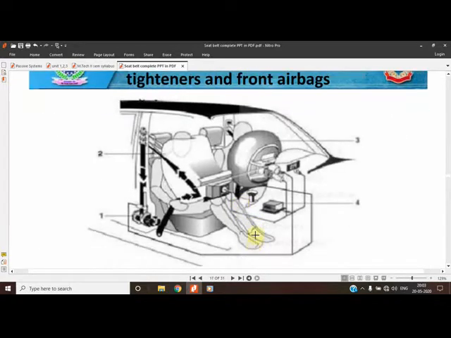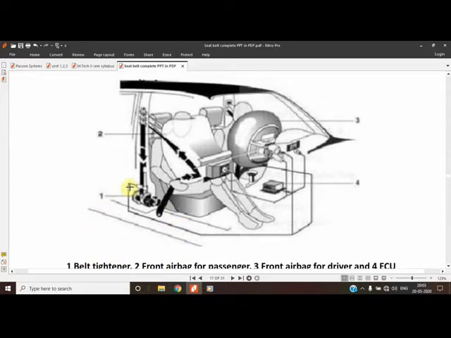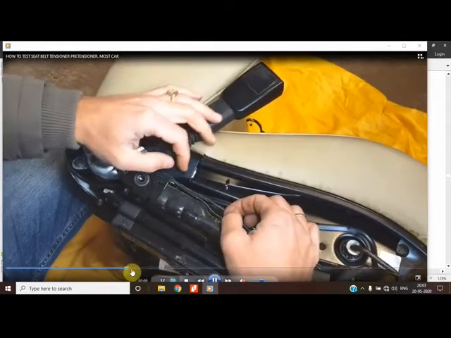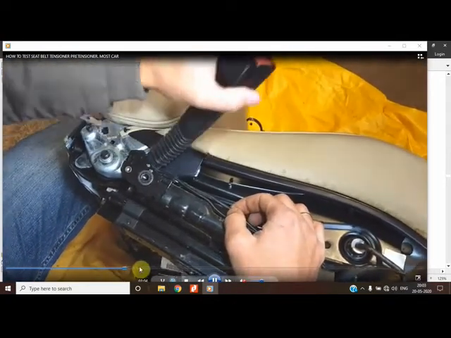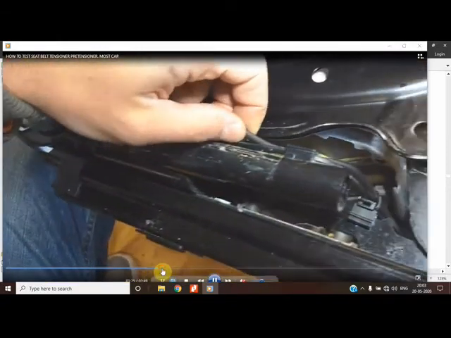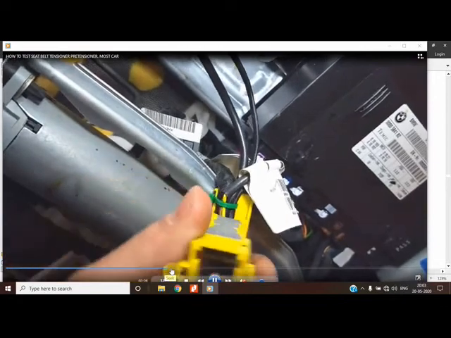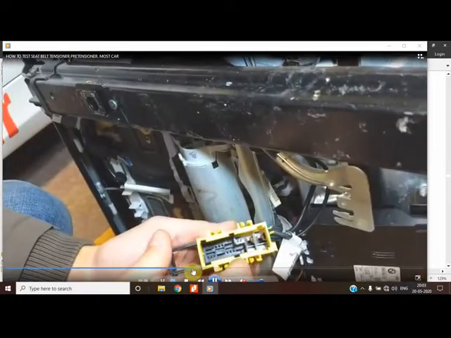Now moving ahead, the seat belt works in coordination with other parts. First is the belt tightener. I have shown you in another video also. The belt tightener location is being shown, the exact location at the seat. This is the belt tightener, and a 2-wire or 4-wire connection is there. There is a method also to check it. This is the coupler of the belt tightener igniter. You can see over here.